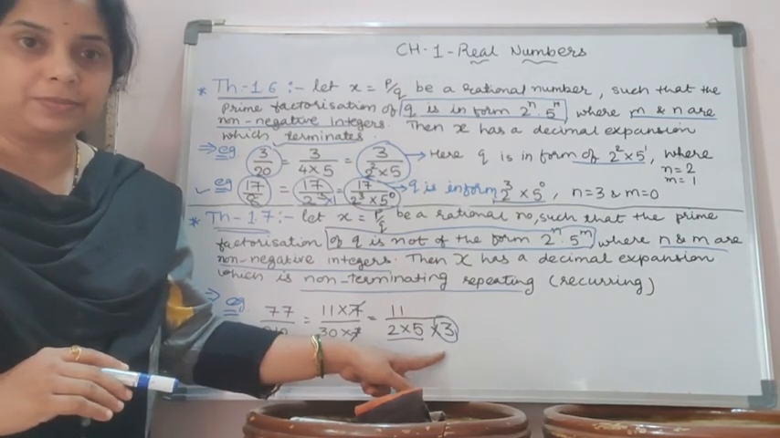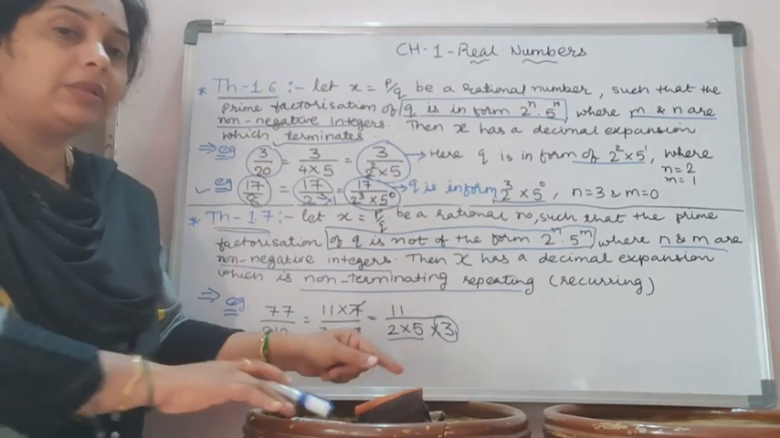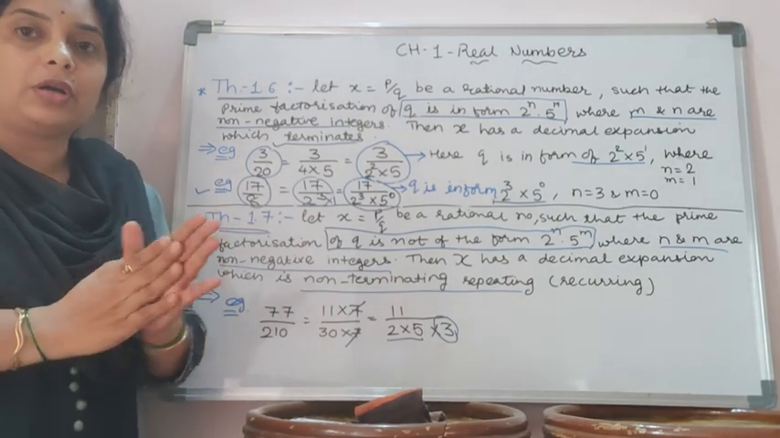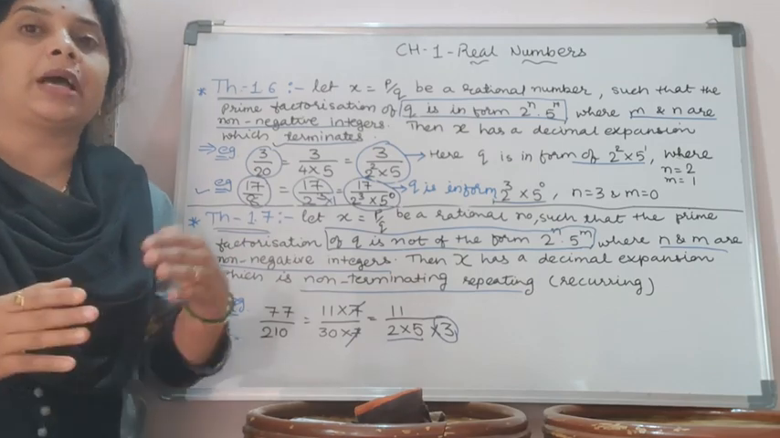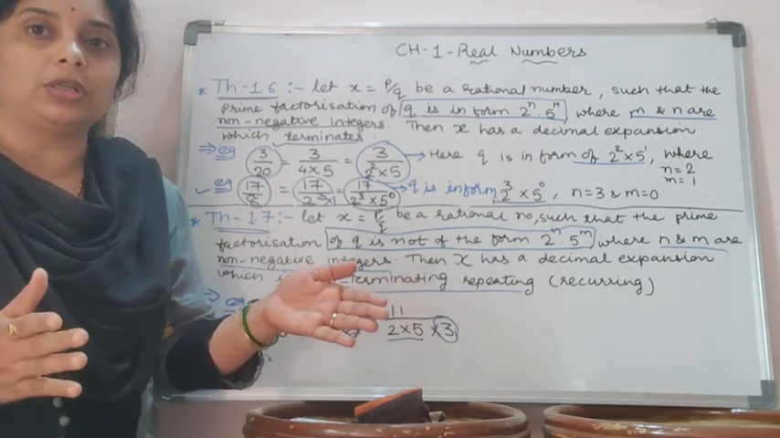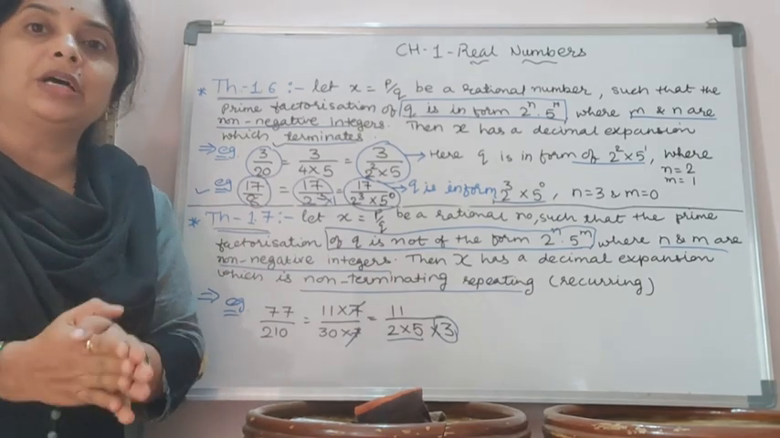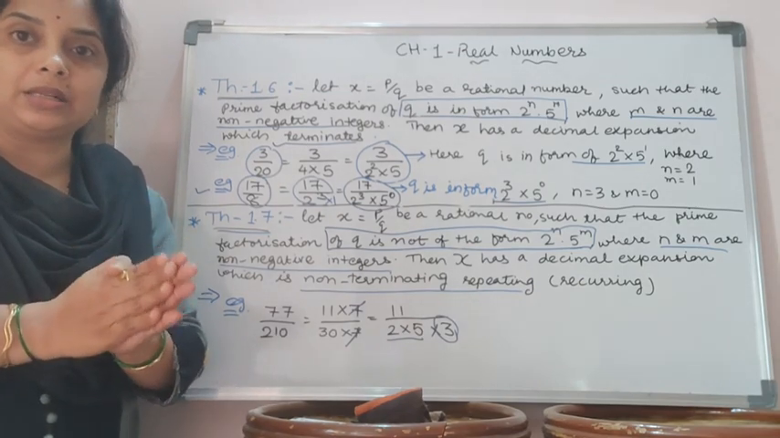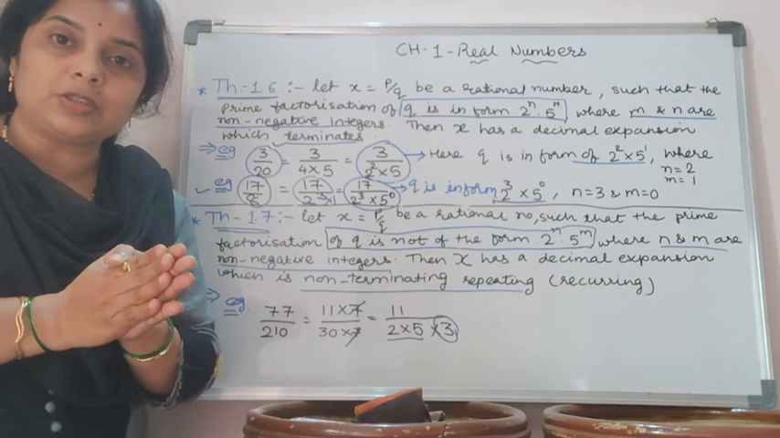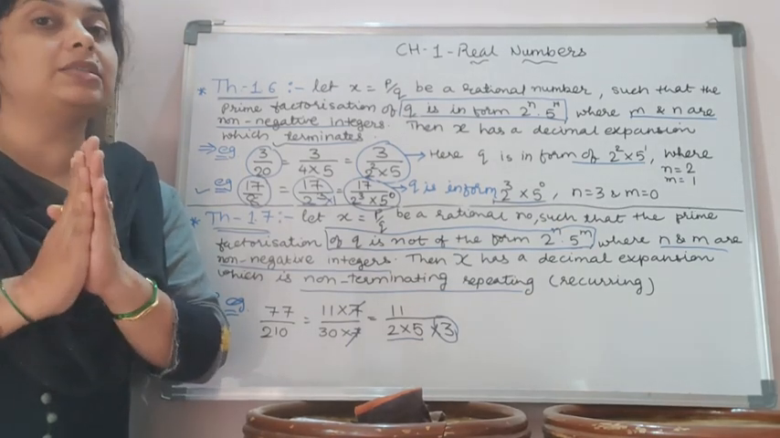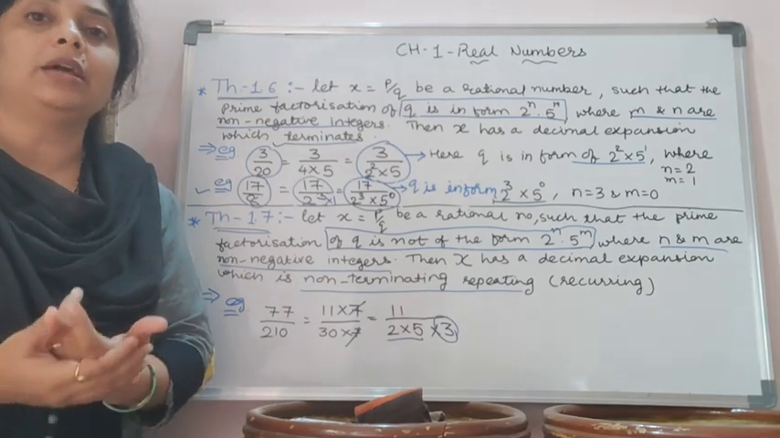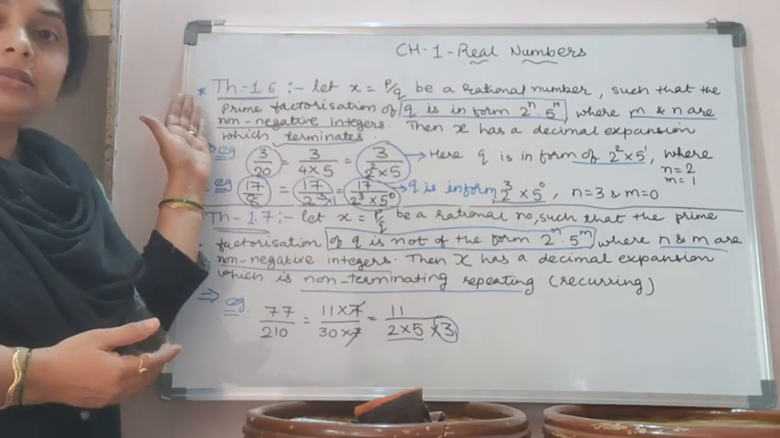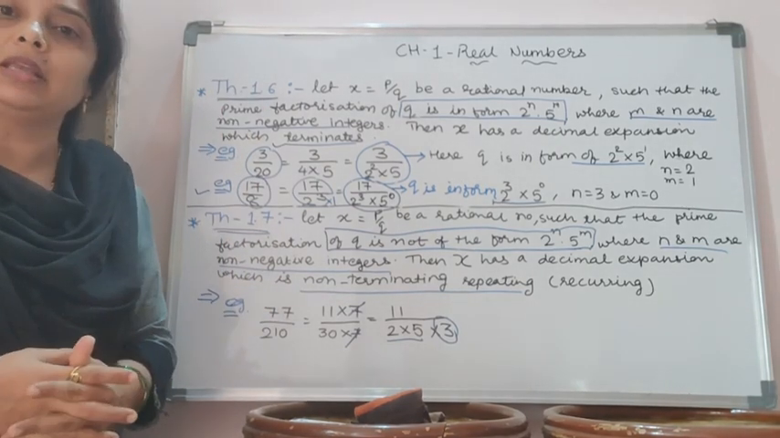I hope it is clear. Okay, so I repeat the same thing again. There are two types of decimal expansion in rational number, either terminating or non-terminating recurring. So without long division method, how can we say that this rational number has a terminating decimal expansion and this rational number has non-terminating recurring expansion? Without long division method, we can say by theorem 1.6 and 1.7.